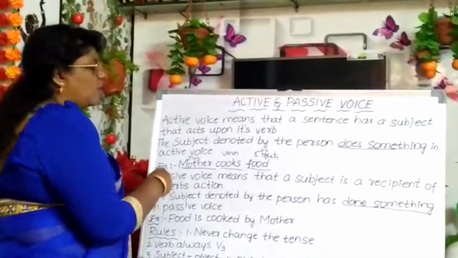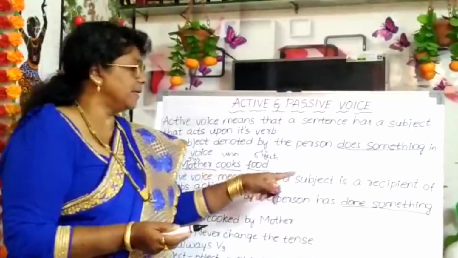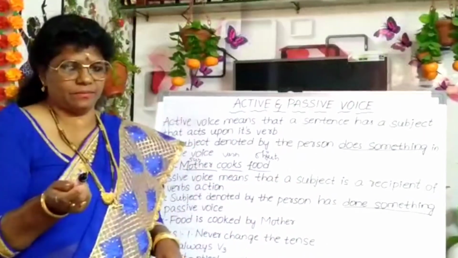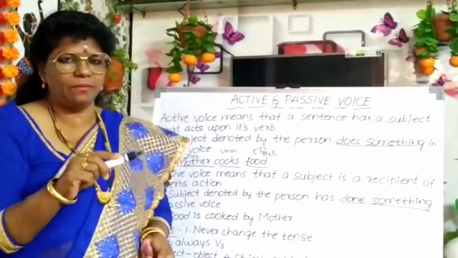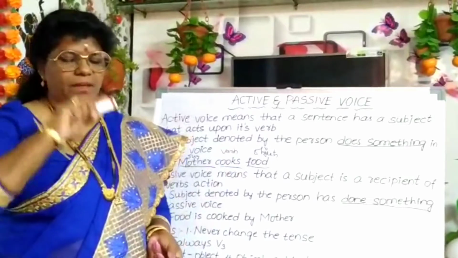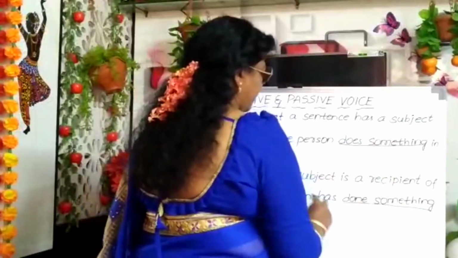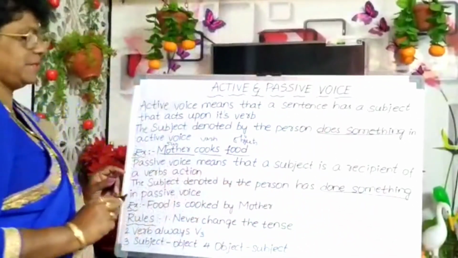Then what is passive voice? Passive voice means that a subject is a recipient of the verb's action. In short, the subject denoted by the person has done something in passive voice. See here, does something in active voice and here has done something in passive voice.